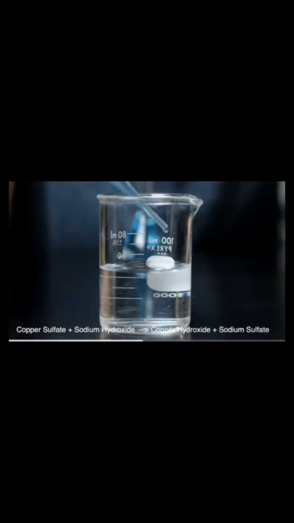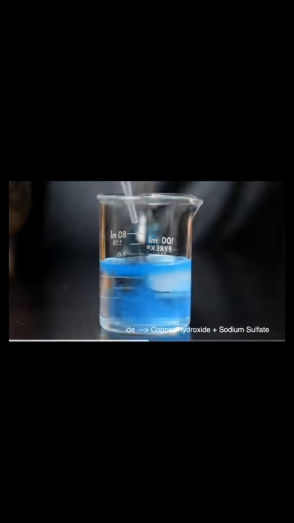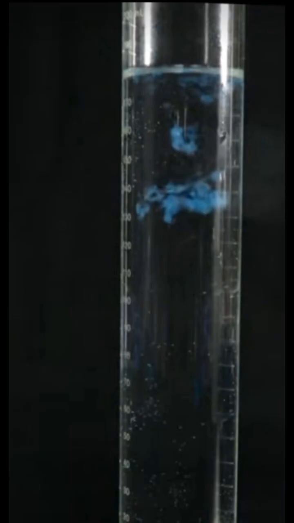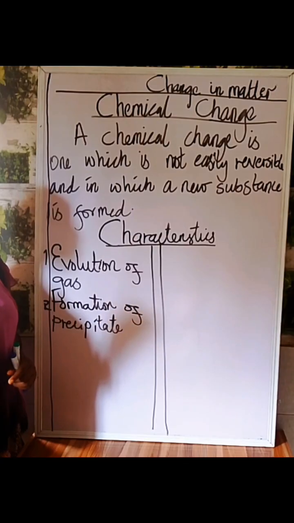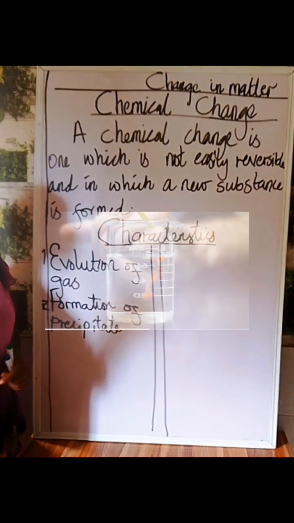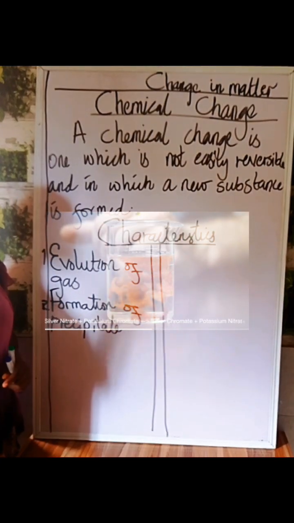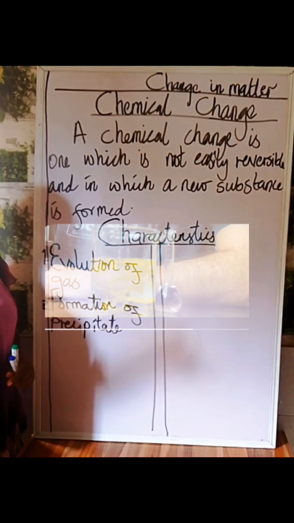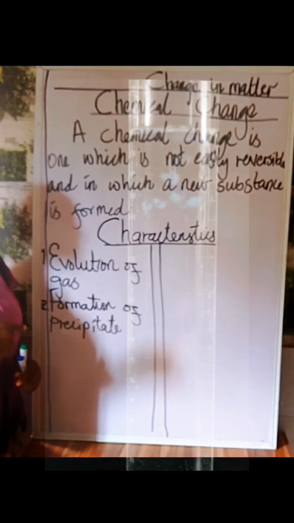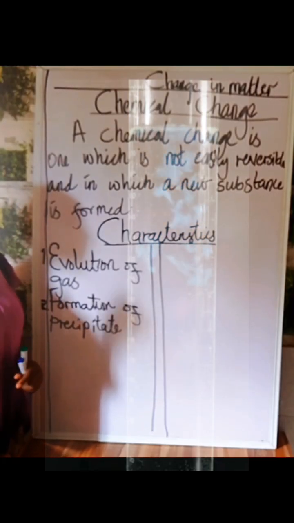When you bring a very clear solution and you add another substance inside it, you begin to see something that is cloudy. That means a solid is being formed and you will see the cloudiness of the solid inside that clear solution. Understand? It can be chalky, it can be like a cloud, it can be like a gel, that is gelatinous. Those are precipitates, those are solids being produced inside that reaction. When you see such a thing, just note that it is a chemical change that has taken place. A reaction has taken place.